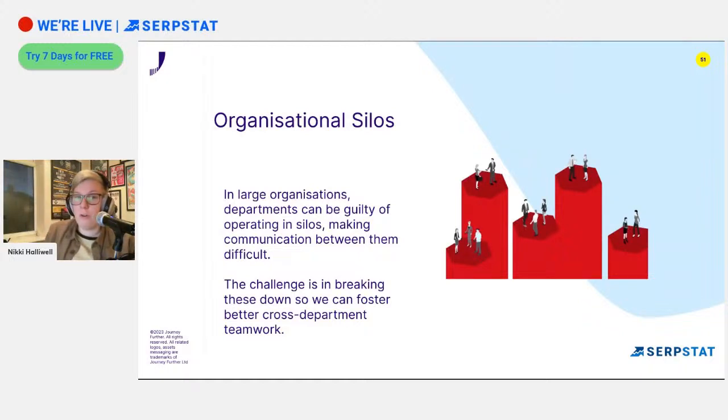You might find that there's a lot of organizational silos that are getting in the way. So this can be things like in large organizations, departments operate in silos. You've got marketing who never talk to finance and all that sort of thing. But actually, you need some help from finance because you need this bit of information so that you can update it within your content. But then they're not going to talk to each other. And it's little things like that. So we need a way that we can break down these barriers and really create that better cross-department teamwork.